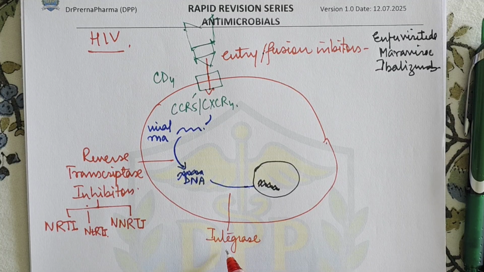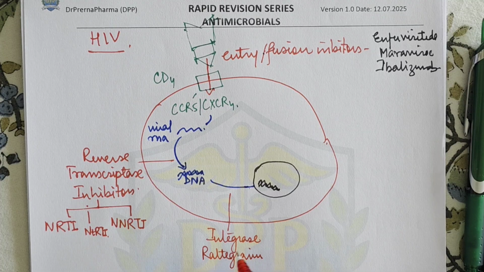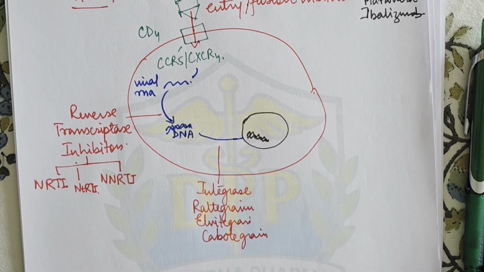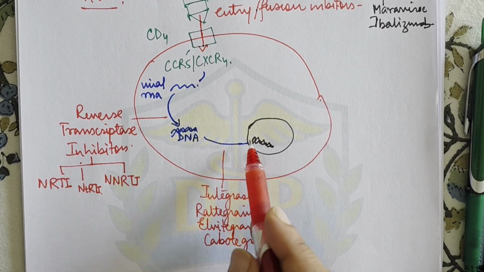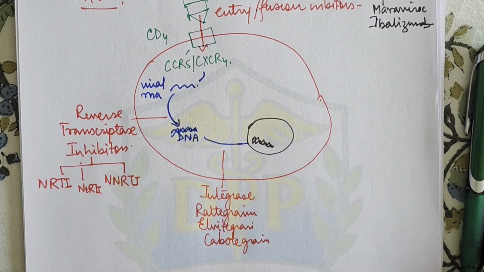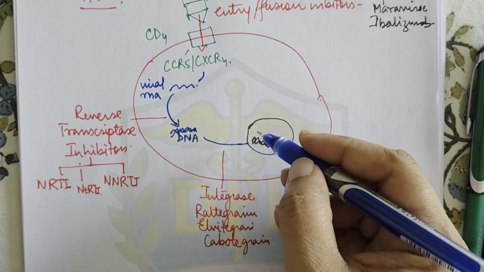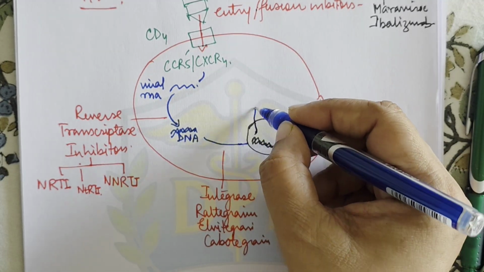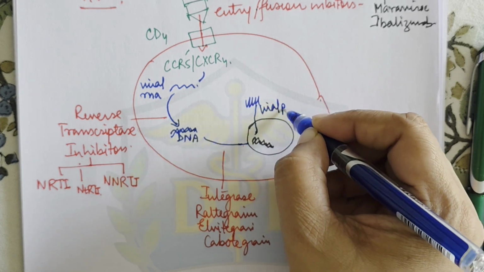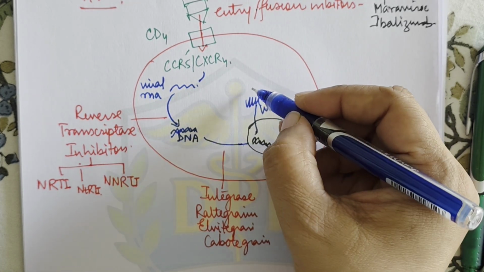And this integrase enzyme is inhibited by drugs which are raltegravir, elvitegravir, cabotegravir. Sorry. So these are the integrase inhibitors. Now suppose the virus has got integrated, and then it undergoes transcription. Here everything is done. DNA will then make RNA. So this produces viral RNA, which is integrated with the host, and then after replication it comes out.